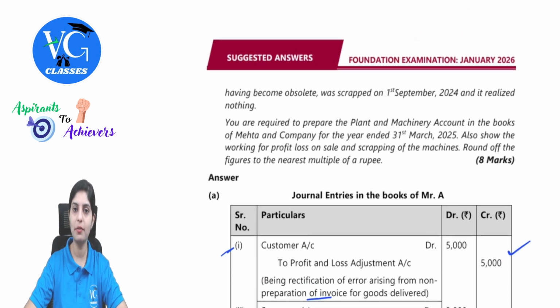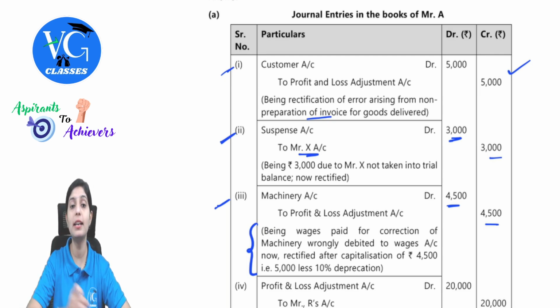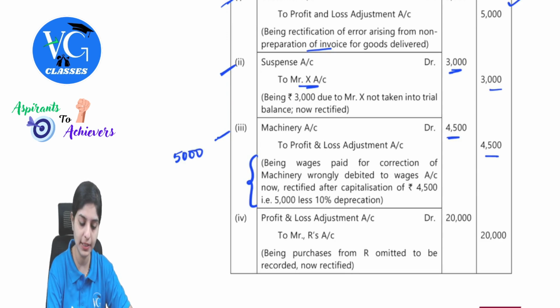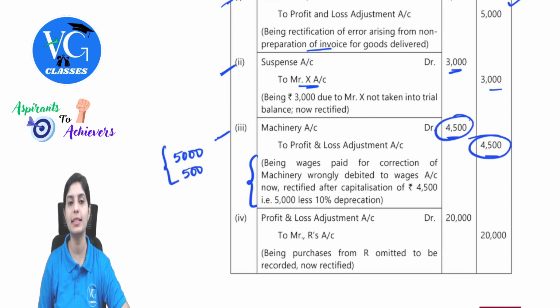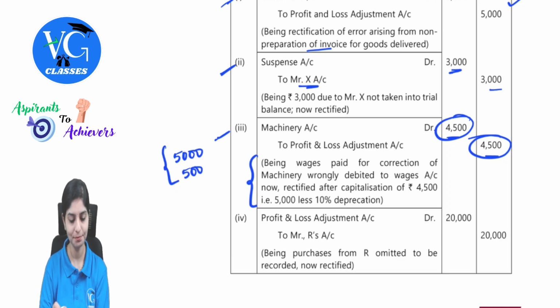See, there is also an alternate way of writing this. First, you can simply write machinery account debit to profit and loss adjustment, and then charging depreciation on the machinery. So then the entry would be depreciation account debit to machinery account. Again, depreciation is a nominal account, so that will be P&L adjustment to machinery. Here also the presentation would differ. If you just write machinery to P&L adjustment, the amount you would debit would be 5,000. And then when you charge depreciation, there would be 500. So net the impact will still be 4,500. Therefore, here the ICAI has presented one single answer. I've given you the two perspectives of how to solve this. Clear? Next.